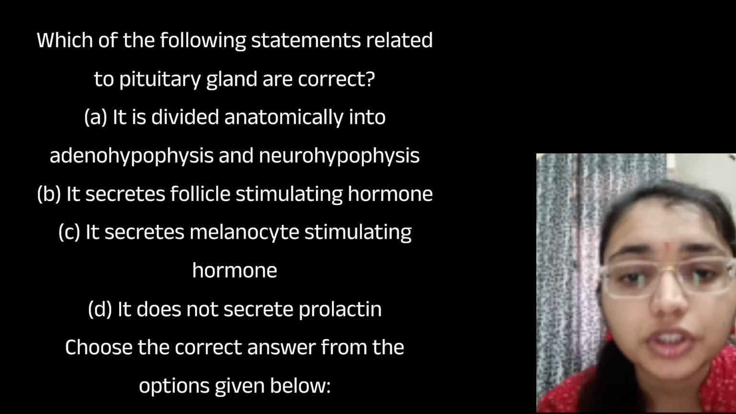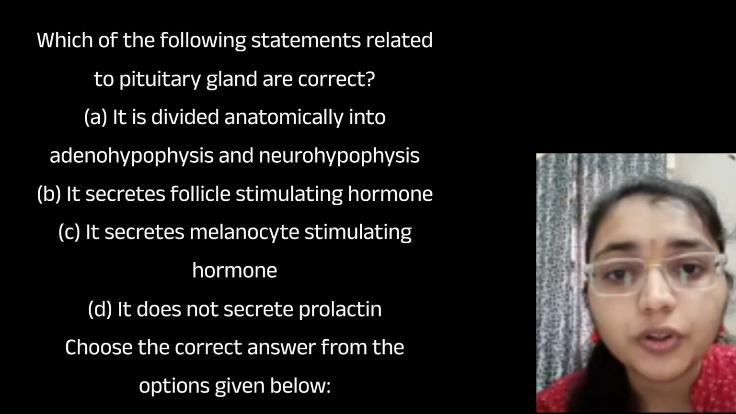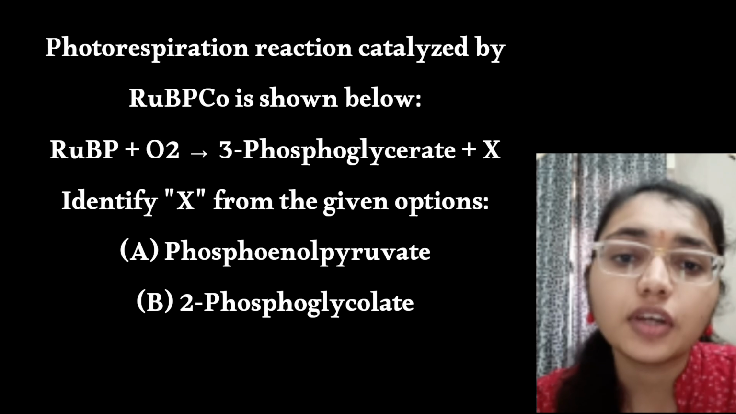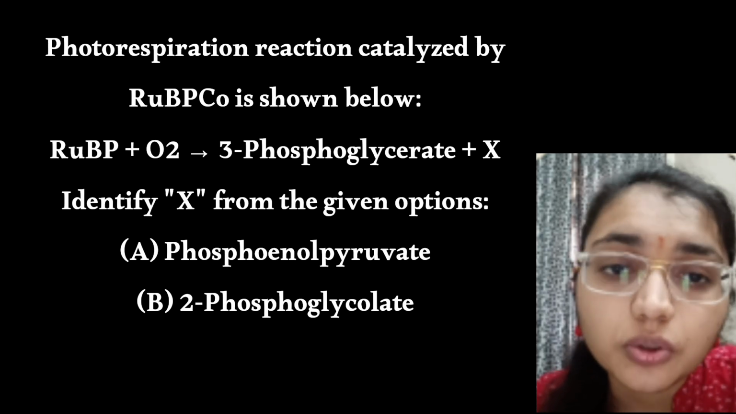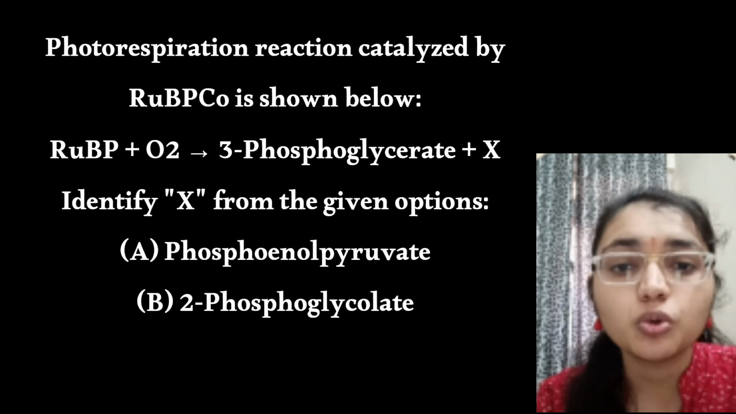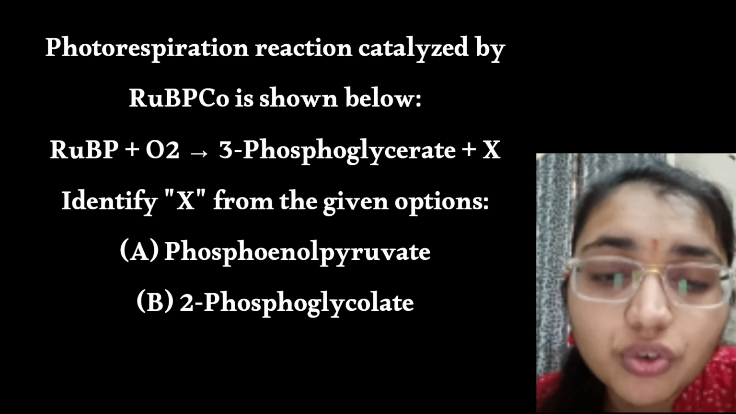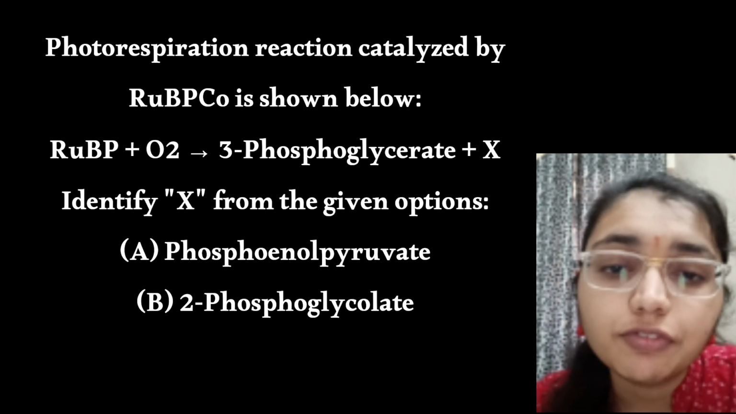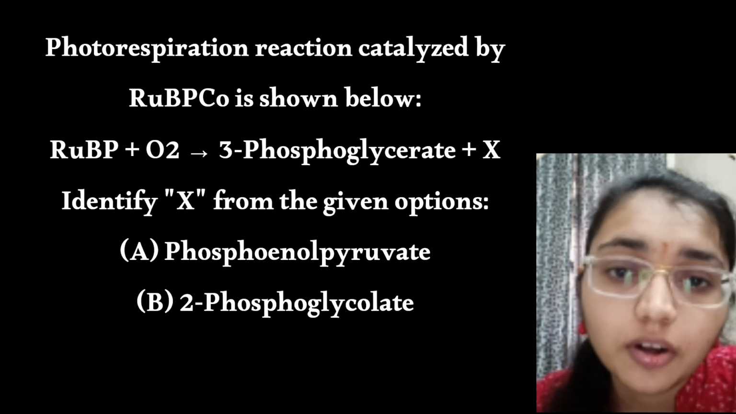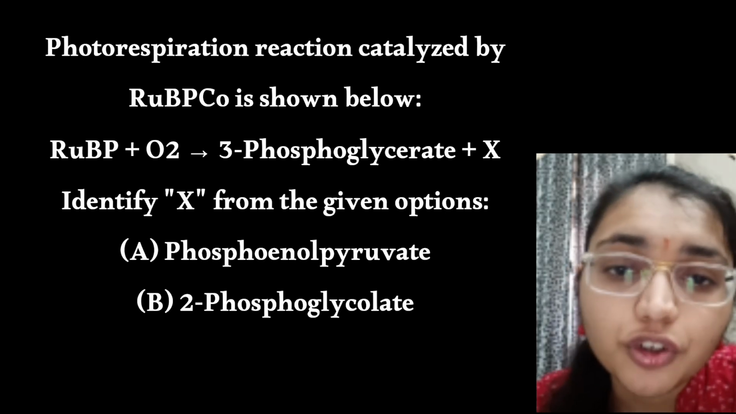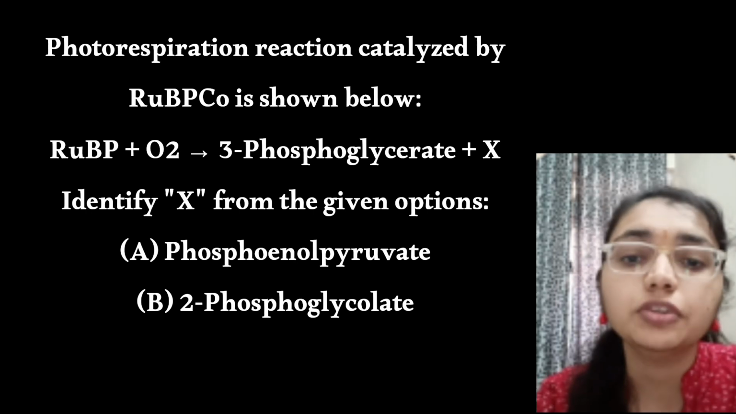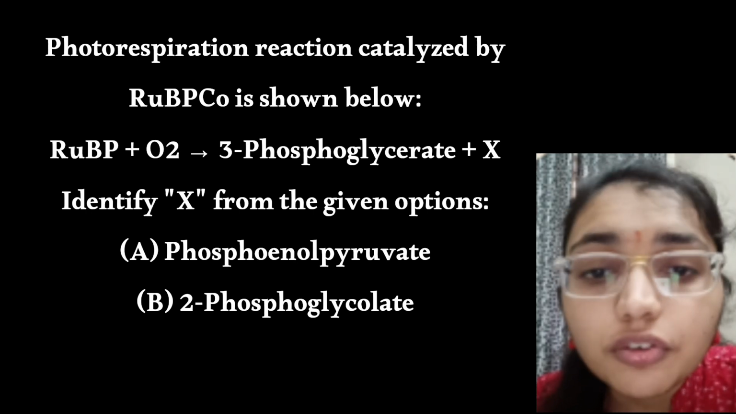Now next question is, a photorespiration reaction is given that is catalyzed by RuBisCO. It is shown here: RuBP plus O2 will give 3-phosphoglycerate plus X. So we have to identify what is X here. Option A is phosphoenol pyruvate, option B is 2-phosphoglycolate. So here option second is correct, the 2-phosphoglycolate.